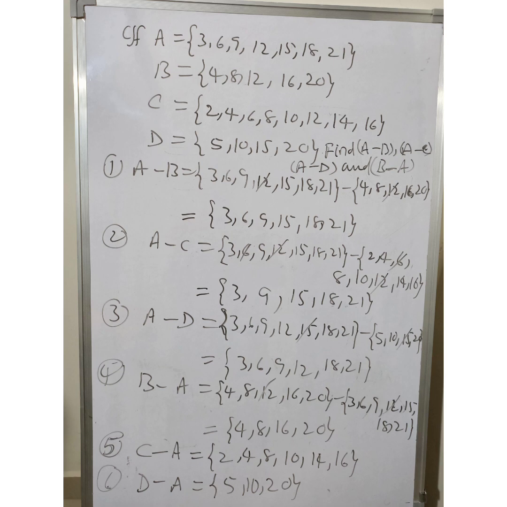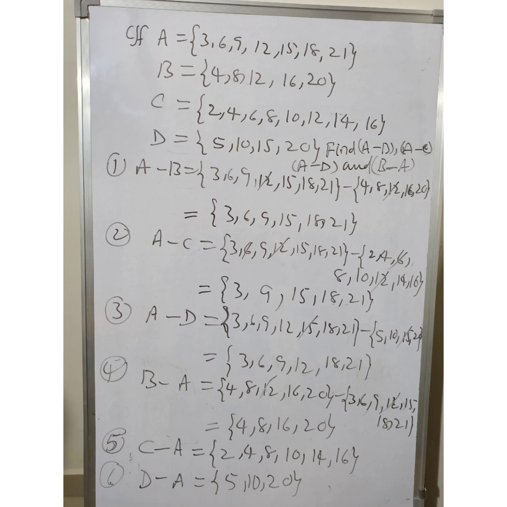So therefore, A minus B is the set consisting of elements which are present in A but not in B. Similarly, A minus C, elements present in A but not in C. A minus D, elements present in A but not in D. The same way B minus A can be taken as the elements which are present in B but not in A. D minus A, elements present in D but not in A. Therefore, C minus A and D minus A are as follows.